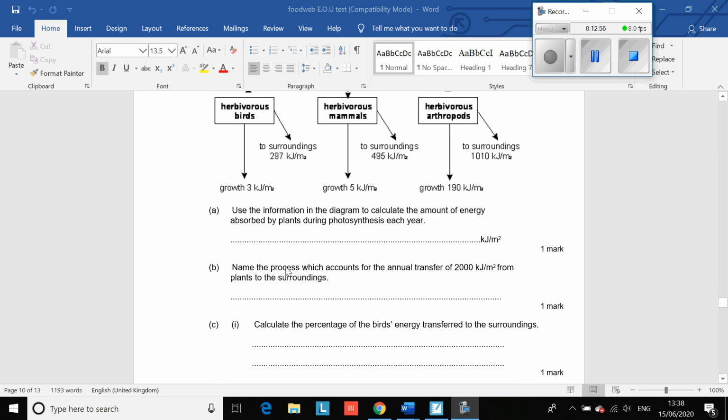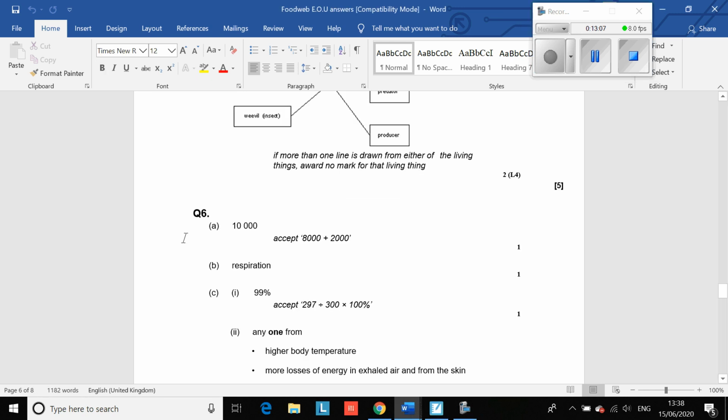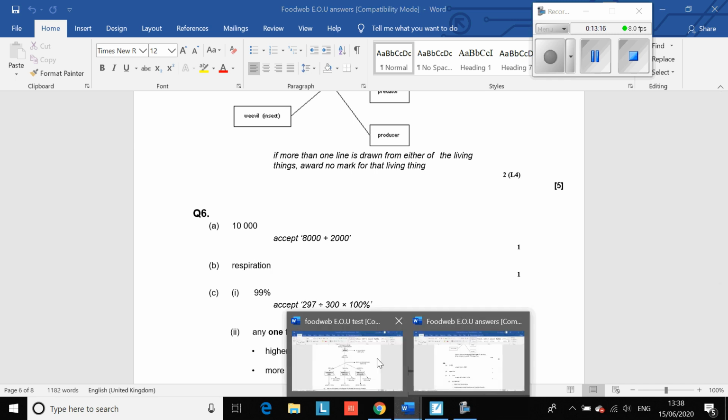Right, name the process which accounts for the annual transfer of 2,000 from the plants to the surroundings. So what is it that's giving away this 2,000? Well, it's respiration. So they're using the energy, making food, but they're also using that food. They're giving that energy off.